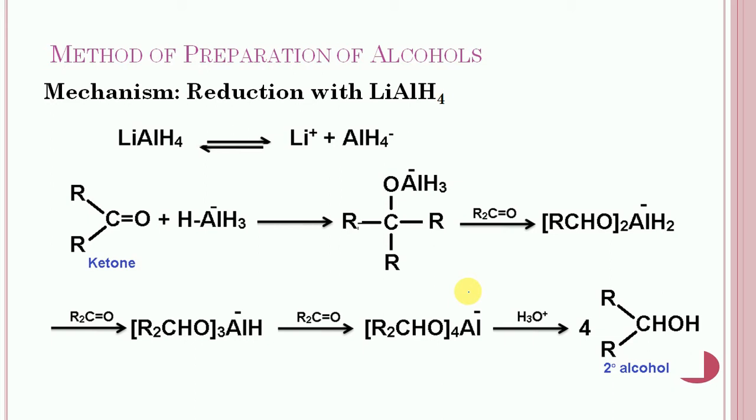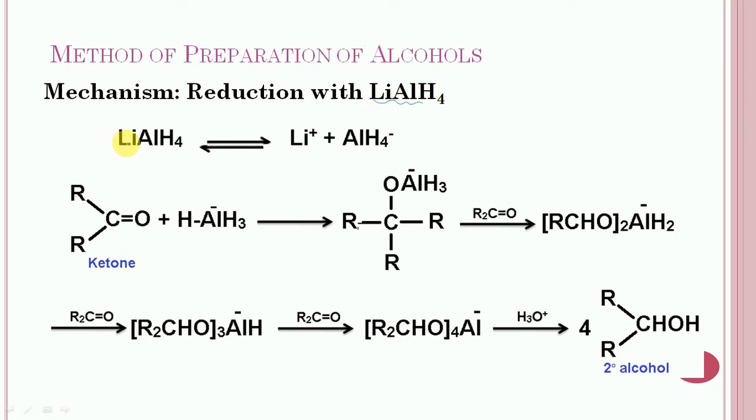In this case, all the 4 hydrogen atoms of lithium aluminum hydride or sodium borohydride may be successfully used in reduction. So let us consider the first case. It is the reduction with lithium aluminum hydride.